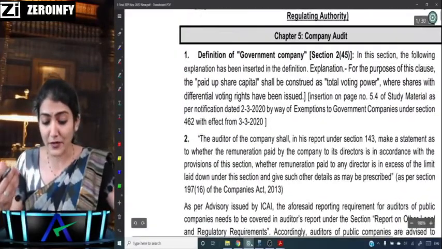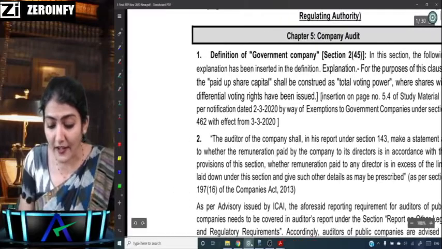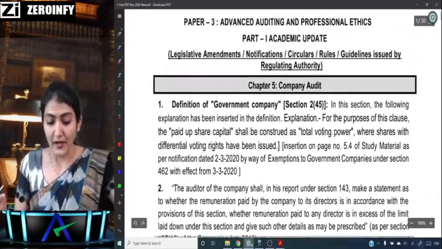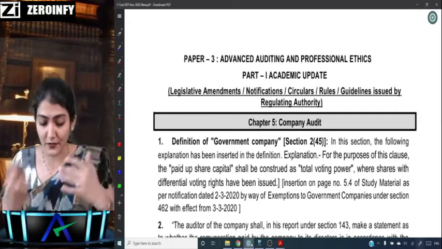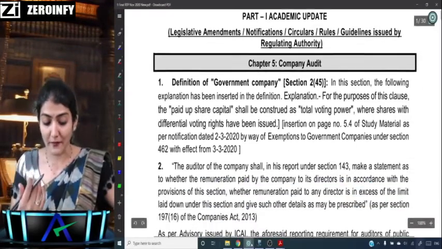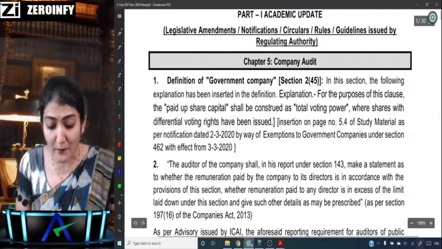The first amendment which we see over there is regarding the definition of a government company. The document which I have opened over here is the RTP November 20, which you can download from the ICAI website. The definition of a government company.